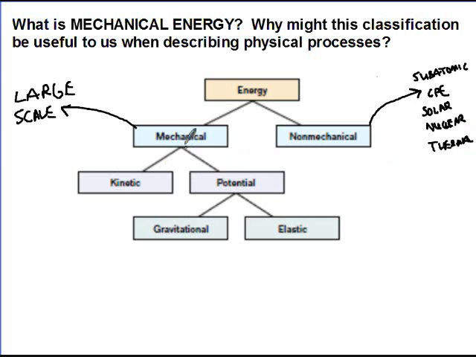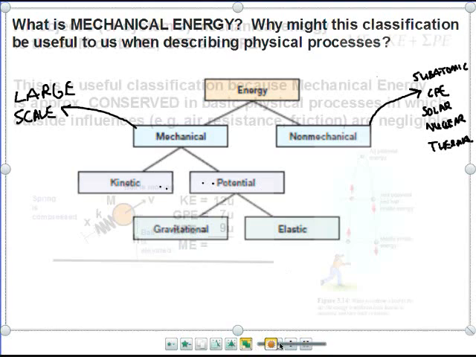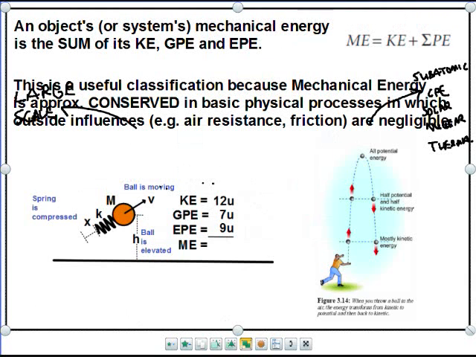Now, the reason mechanical energy is a useful form of energy is that there are many processes in which mechanical energy is conserved. We'll talk specifically about the conditions for those processes to conserve mechanical energy. Let's summarize what mechanical energy is. It's really just the sum of the kinetic and the potential energies that are large scale. Now we can say that with some things that I have hidden behind here. This looks pretty ugly to begin with, but it's really not too bad.